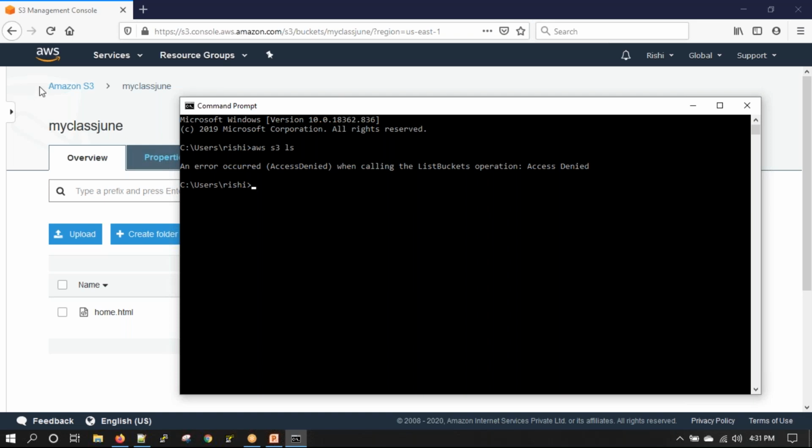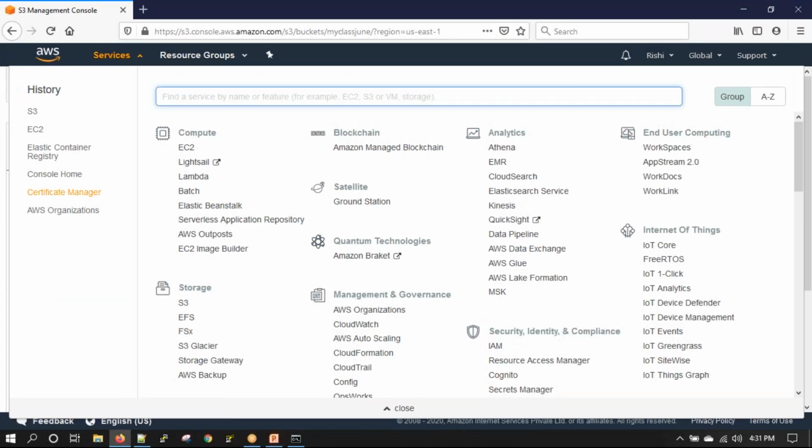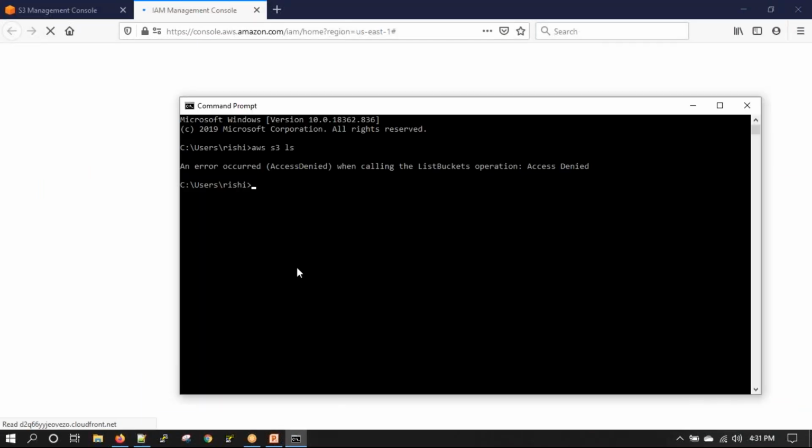Access denied means I have changed the permissions of the user which I'm using. So that is why we cannot access it. Let me just correct it so that we are able to access it. I'll go to IAM, get the access key ID and check it out.